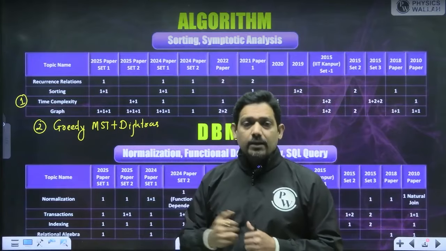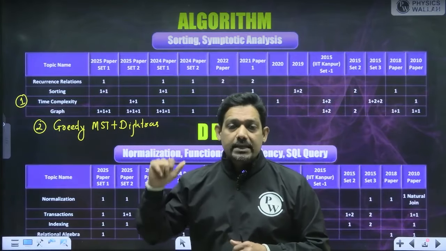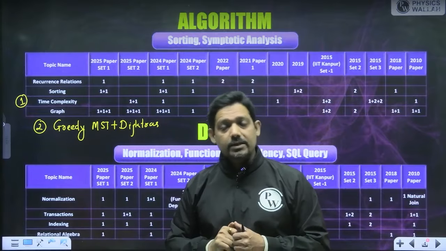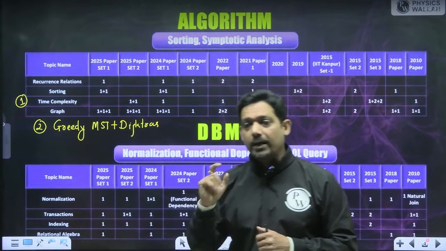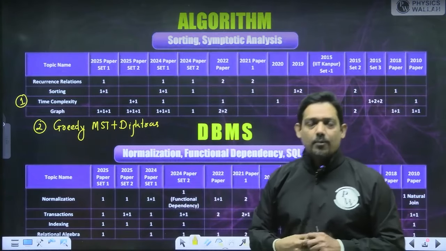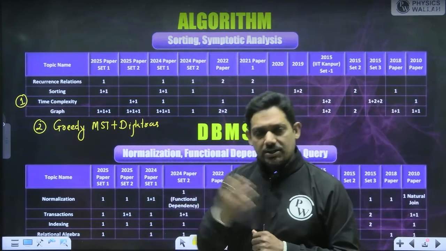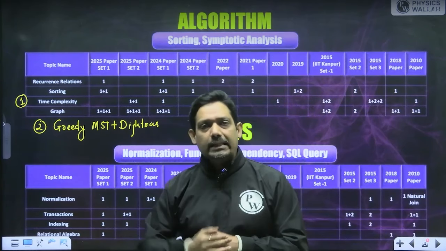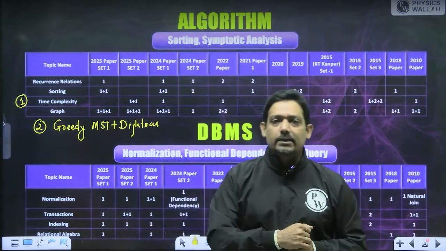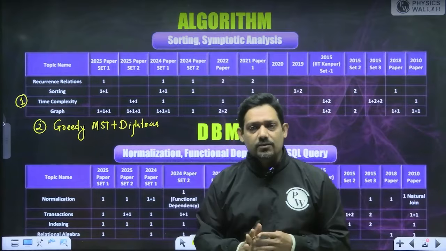The next pick I will do here in this case is graph. Okay, graph is the one which I am going to pick for the different types of BFS and DFS. We have seen very beautiful questions in past years from graph traversal, and this year also we can expect that there will be some good questions asked from this particular topic.